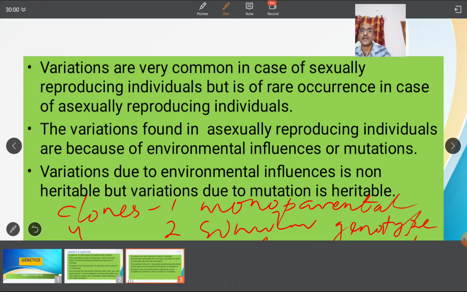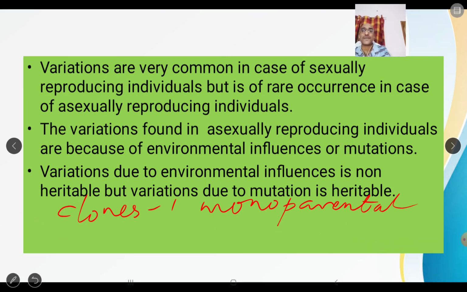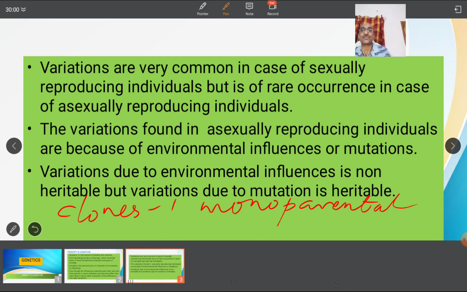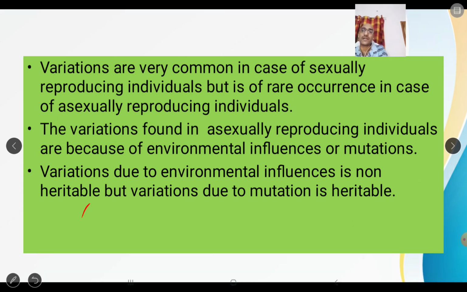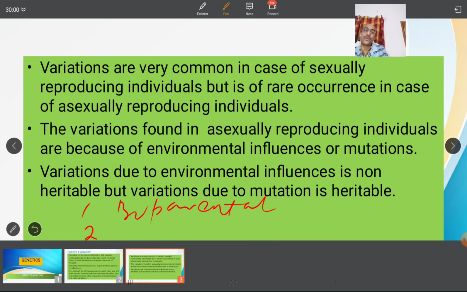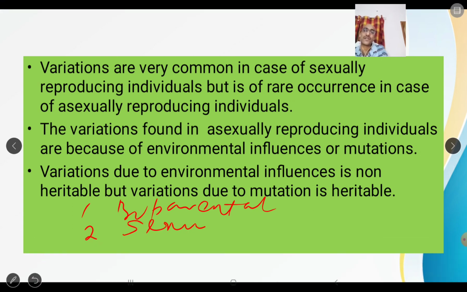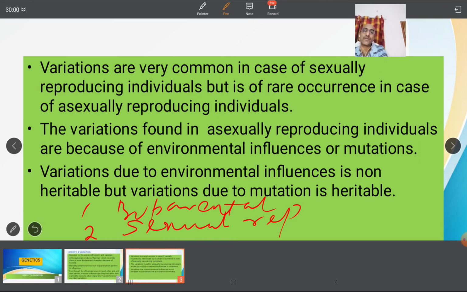Now, offsprings are biparental. That means two individuals are involved in the production of offsprings. First one is biparental. Second, offsprings are produced because of sexual reproduction.